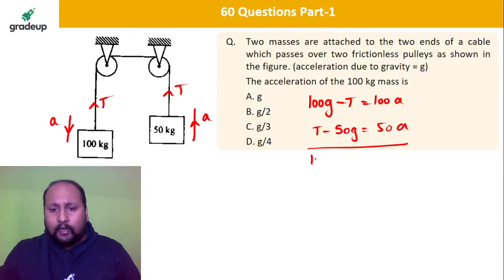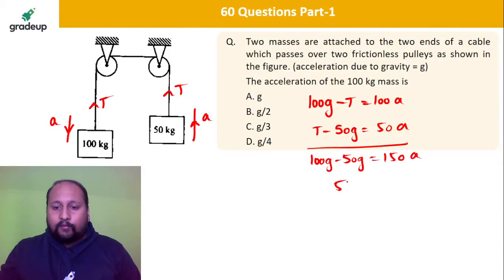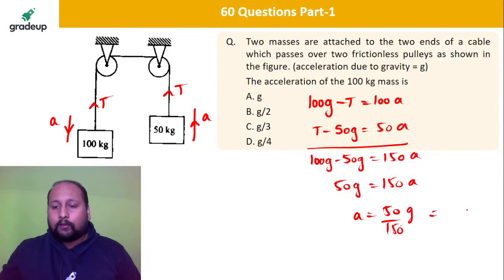So we'll be having 100 G minus 50 G is equal to 150 A. So 50 G is equal to 150 A. So A is equal to 50 by 150 G, that is equal to G by 3.